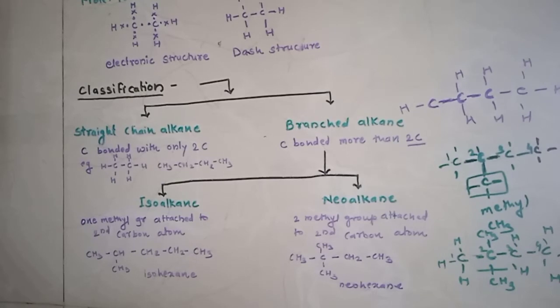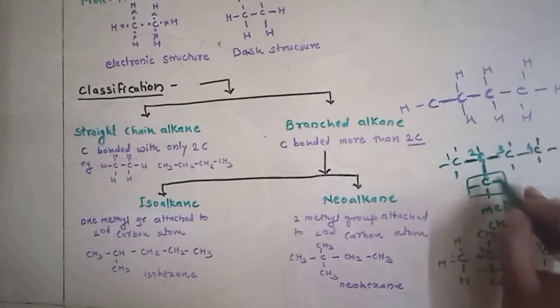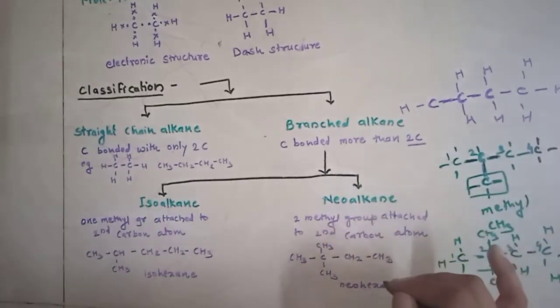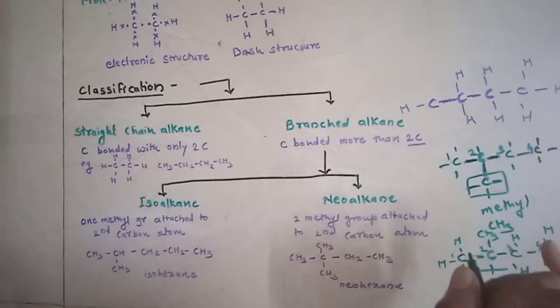Got it? So again I will explain the classification. There are two types: one is the straight chain alkane and one is the branched alkane. In a straight chain alkane, you know that the carbon is bonded with only two carbons, and the other two are hydrogens. In a branched alkane, the carbon is bonded with more than two atoms. There are also two types: one is isoalkanes and the second is neoalkanes.